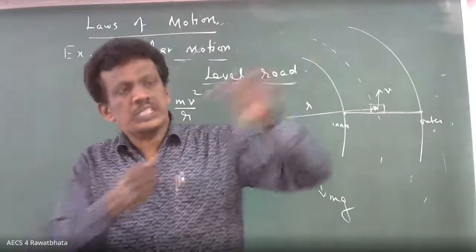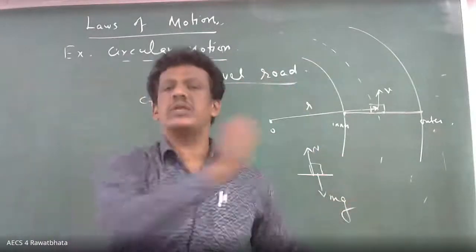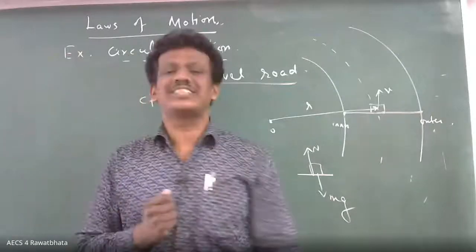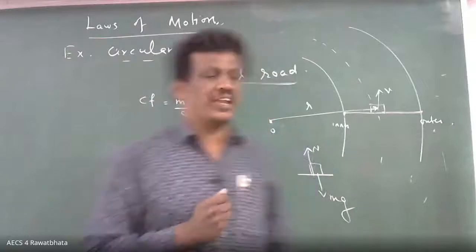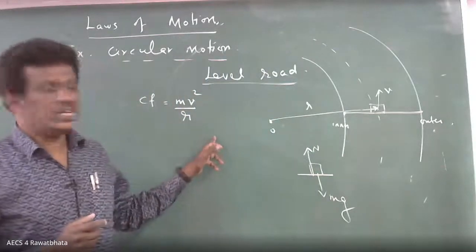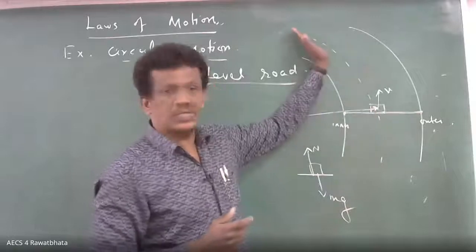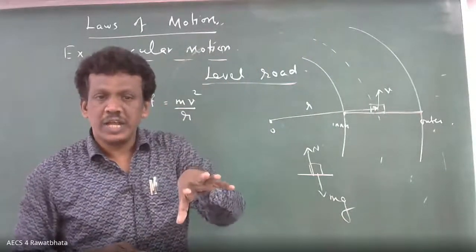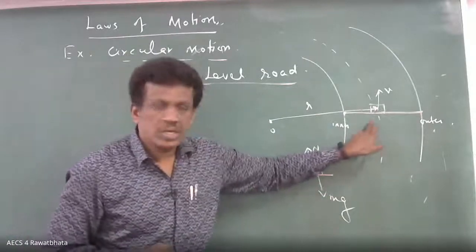Suppose a stone is tied to the end of a string and revolved in a horizontal circle. Which one provides centripetal force? The tension in the string. Very good. Similarly, when the vehicle makes the turn, someone should provide centripetal force. If it is a level road, which one?